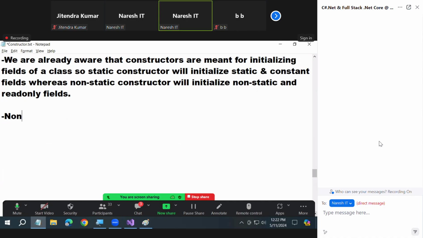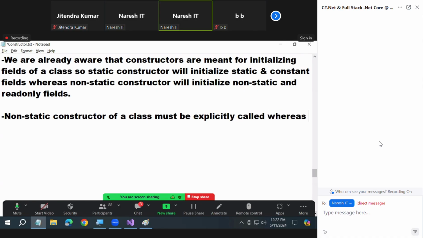I'm sticking to that thing only. What is it? A non-static constructor of a class must be explicitly called. Already we discussed this yesterday. Whereas a static constructor of a class is implicitly called. Did you understand me? I'll show you. Watch it.